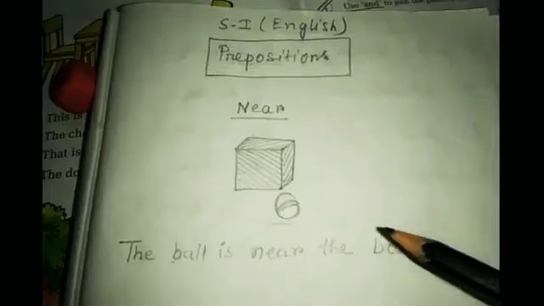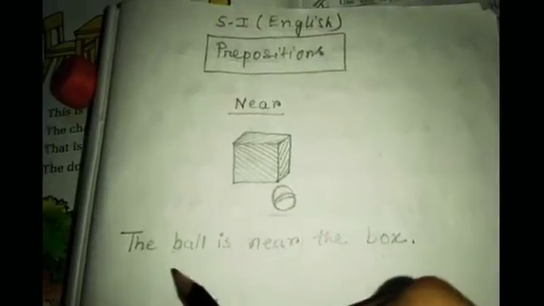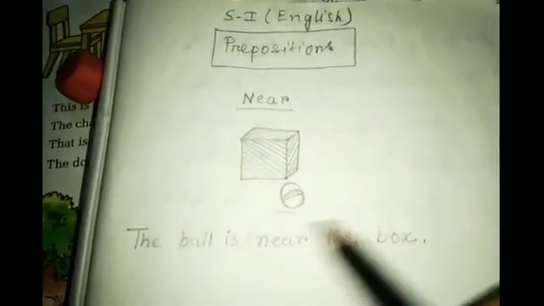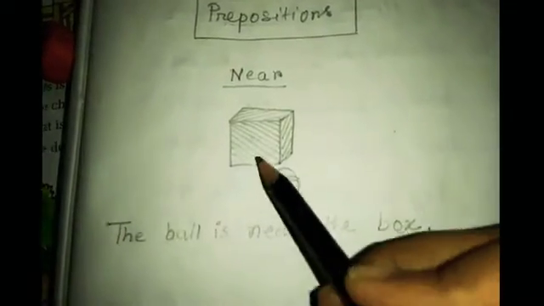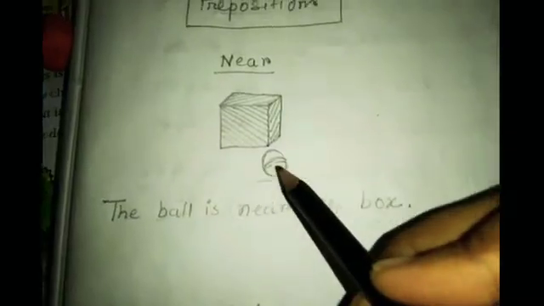See this example again. The ball is near the box. Where is the ball? The ball is near this box. So near is telling us the position of this ball.